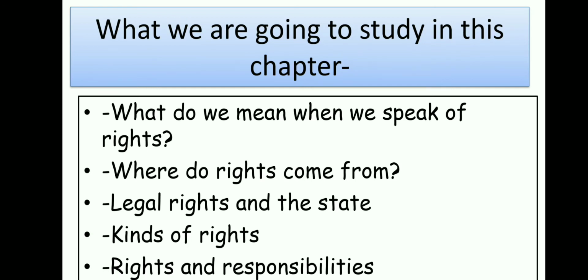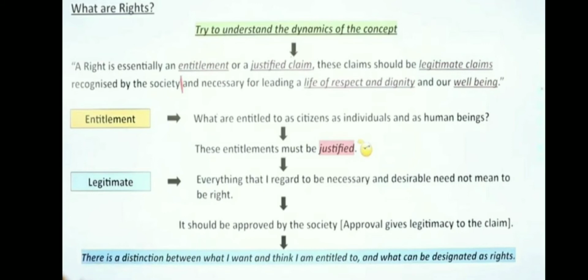Right now I am going to discuss what we mean when we speak of rights. What are rights? Try to understand the dynamics of the concept. First we learn this definition and then we find out the meaning of some italicized words and correlate these words to real life situations.